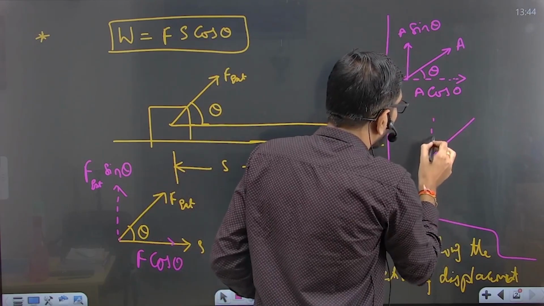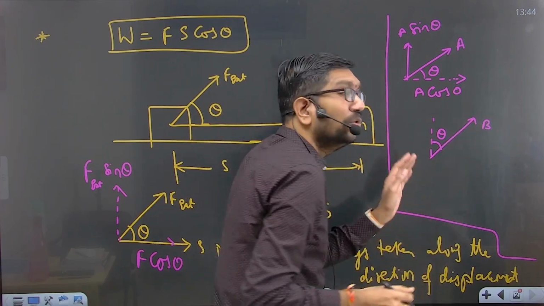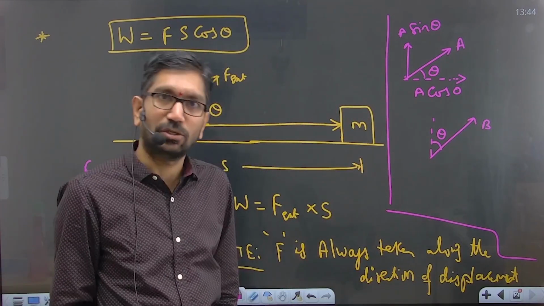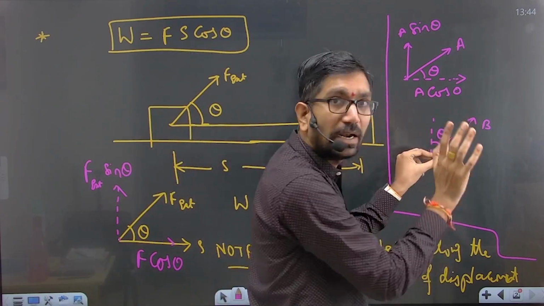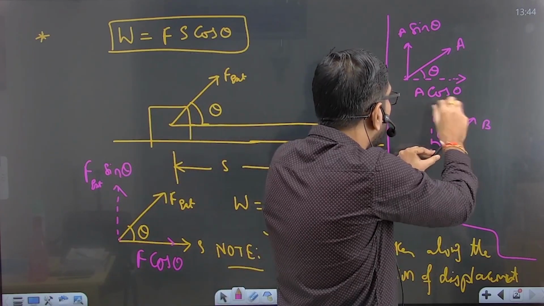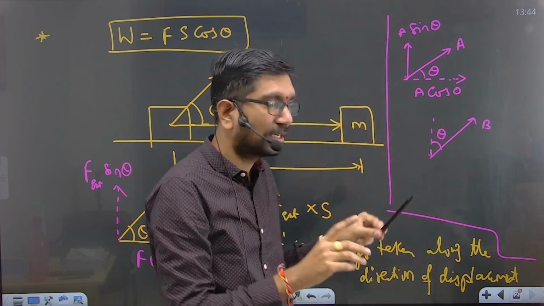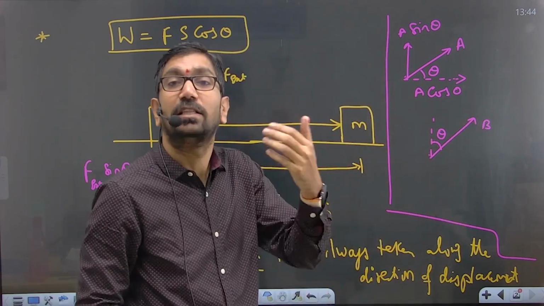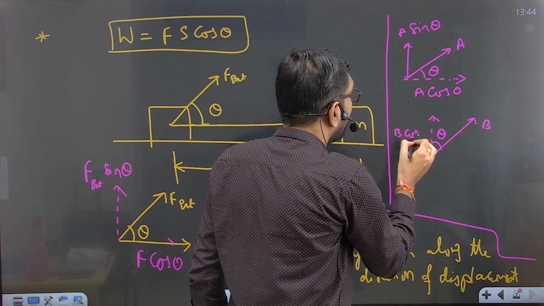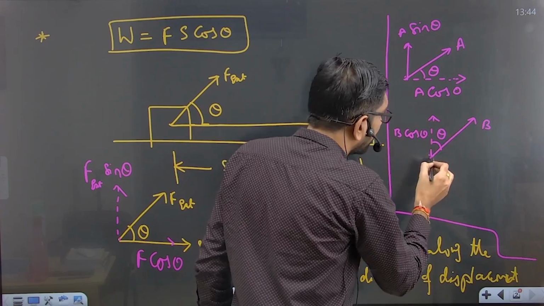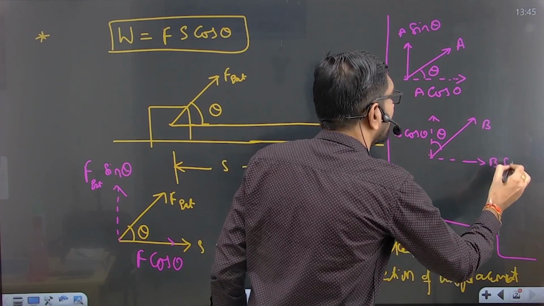Now, tell me the answer for this one. If the angle is here, let this be the B. You have to resolve the components. Now how will you do this? Assume this one as a banana. Now you have to peel it out, right? So one will be in this direction and one will be in this direction, right? Wherever theta is present, there you will get cos theta, correct? So here you have B, here you will get B cos theta, and here, another peeling out, right? So here you will get B sin theta, beta, that's it.